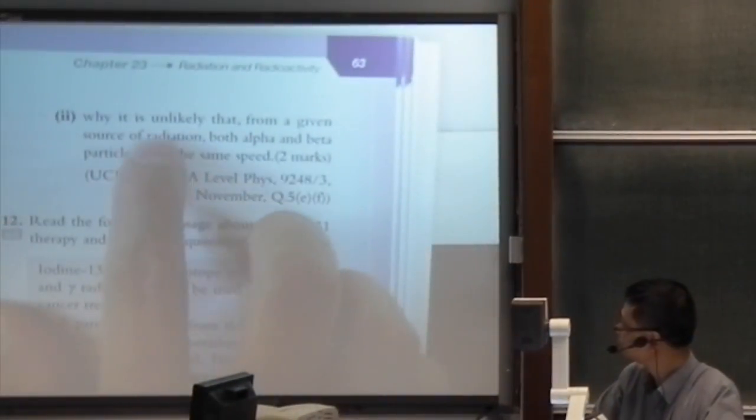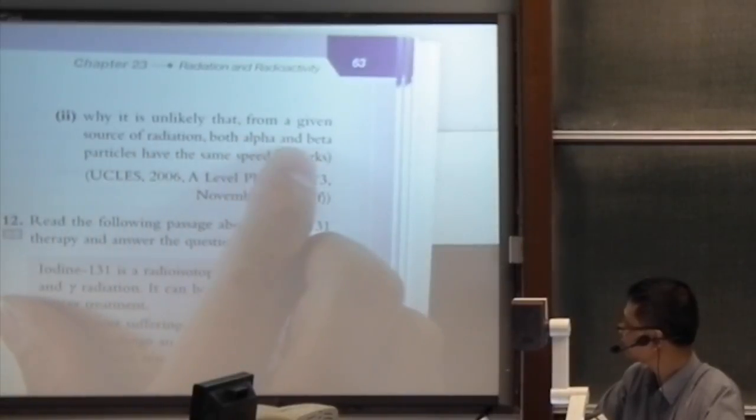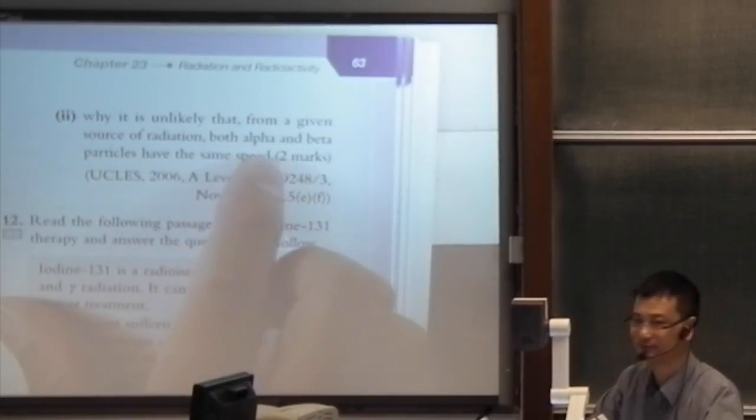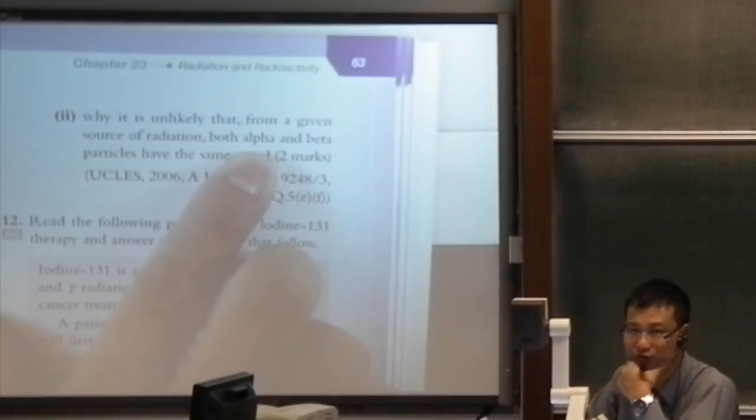Number 2, why it is unlikely that from a given source of radiation, both alpha and beta particles have the same speed? Yes, because an alpha particle is many times heavier than a beta particle, so the speed of beta should usually be faster than alpha.